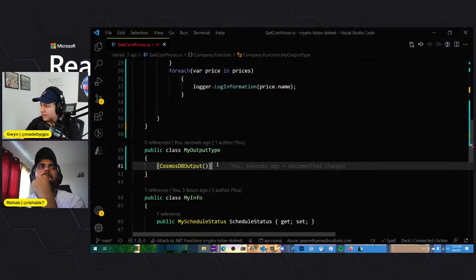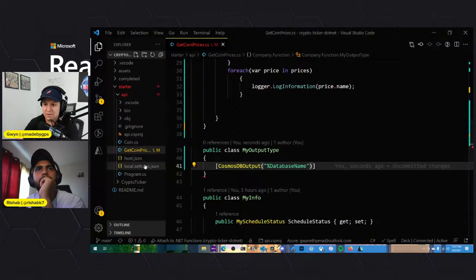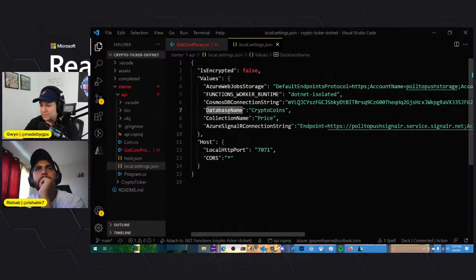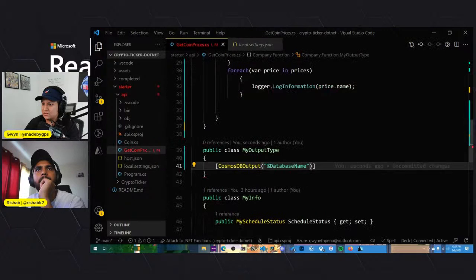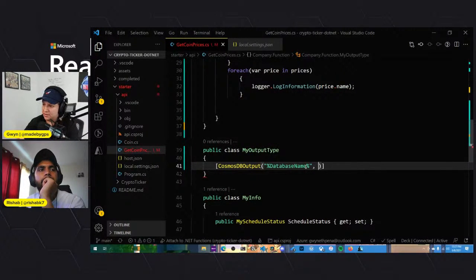Okay. I know we need to provide the database name, which we added into the local.settings.json. I just want to make sure that they match. So we have database name, collection name, and then this connection string here. So database name, and then we need the collection name.